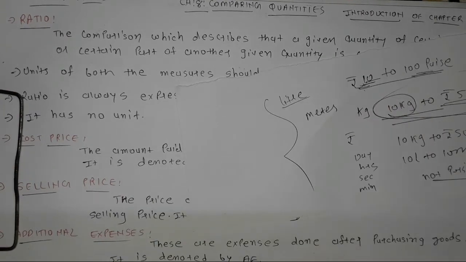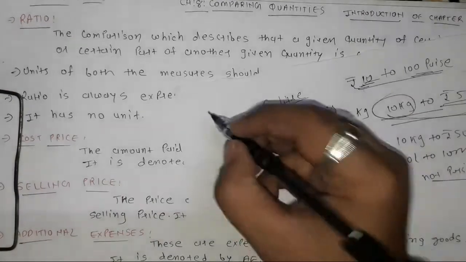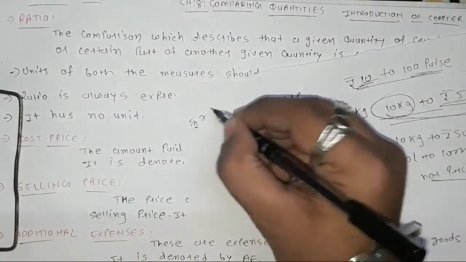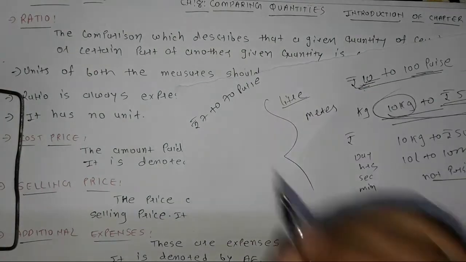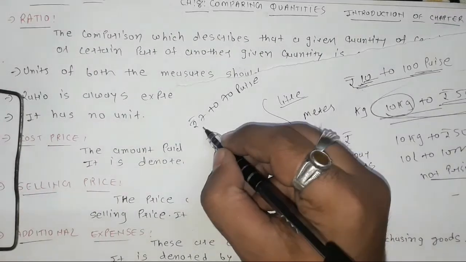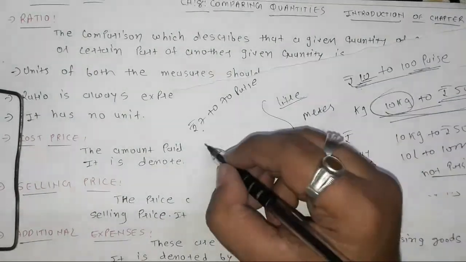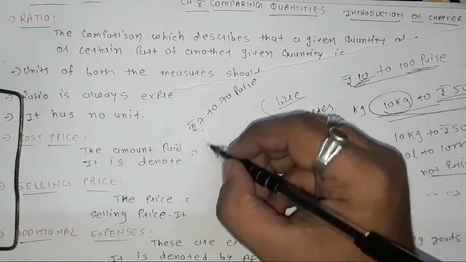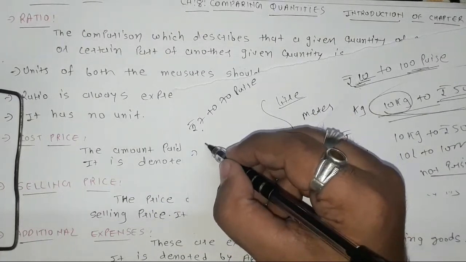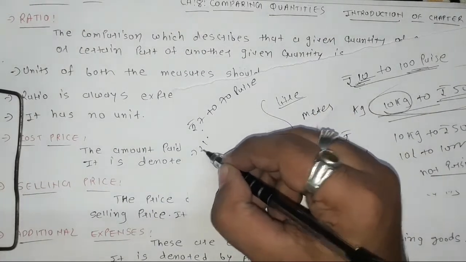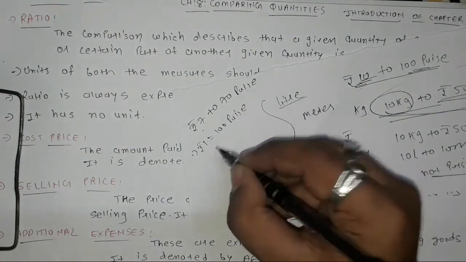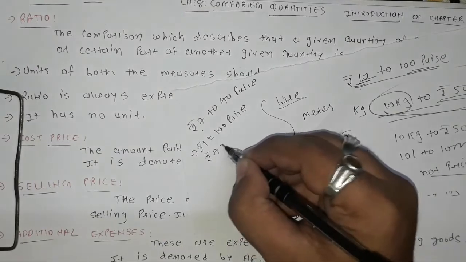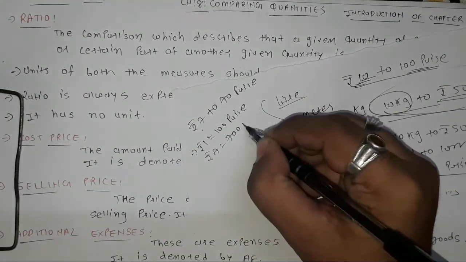For example, if I have to find the ratio of rupees 7 to 70 paise, what will I do? First of all, I convert rupees into paise. So here I will write 1 rupee equals 100 paise. So rupees 7 equals how much? Obviously 700 paise.